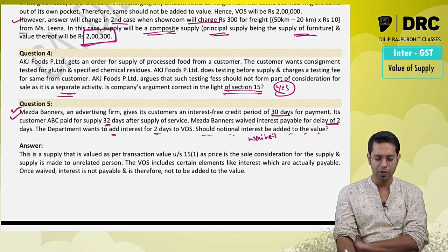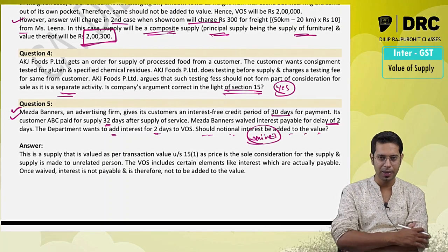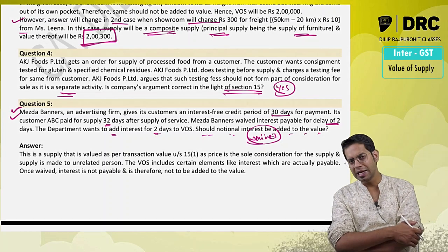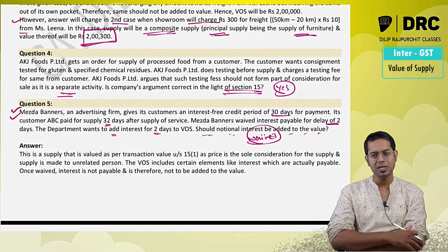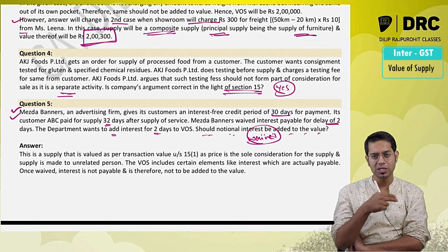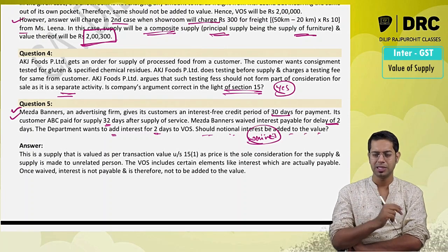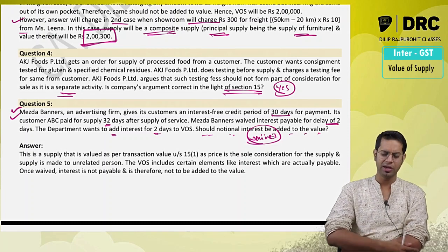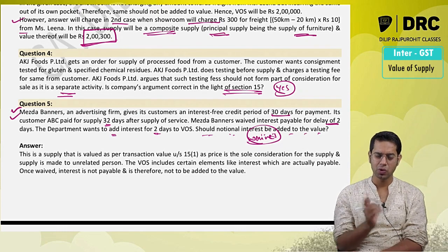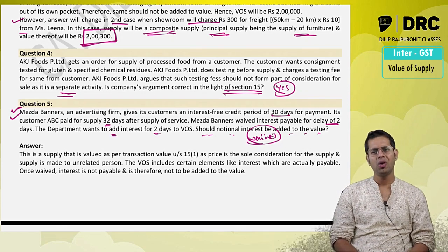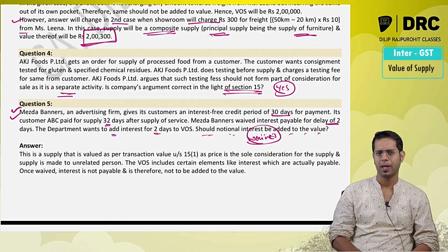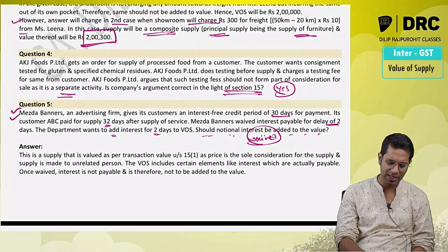Now whether this waive off of interest, because the interest has been waived off by the company, should it be added in value of supply or not? Because department is telling, because your policy is to add interest after there is a delay, you should add it in value of supply. That is what the department is telling. Now, what do you feel? Should I add it in value of supply?